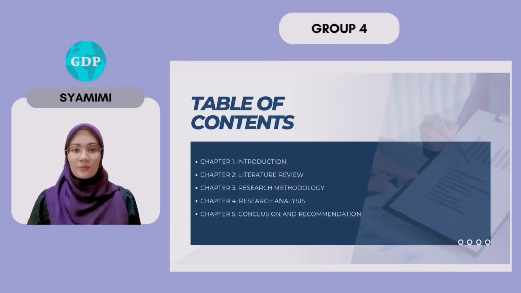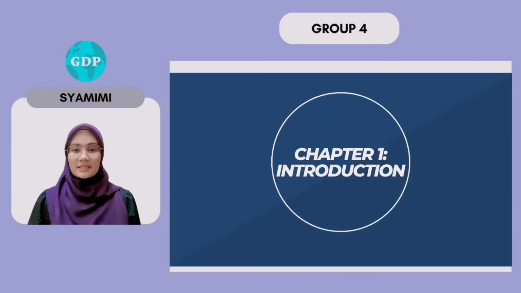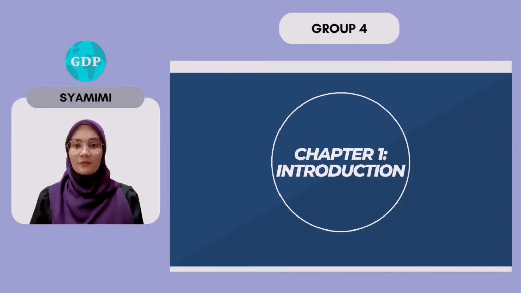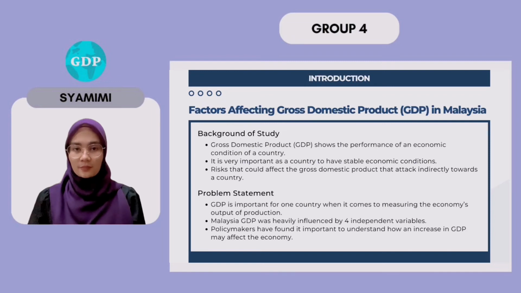Without further ado, I'll be presenting on the first chapter, which is the introduction. For background of the study, gross domestic product measures a country's economic performance. In this study, four variables are utilized to determine the link between export, government expenditure, foreign direct investment, and also the female labor force participation.